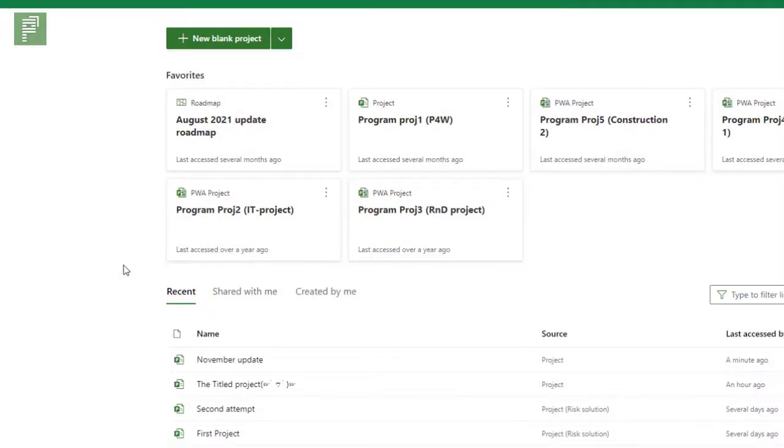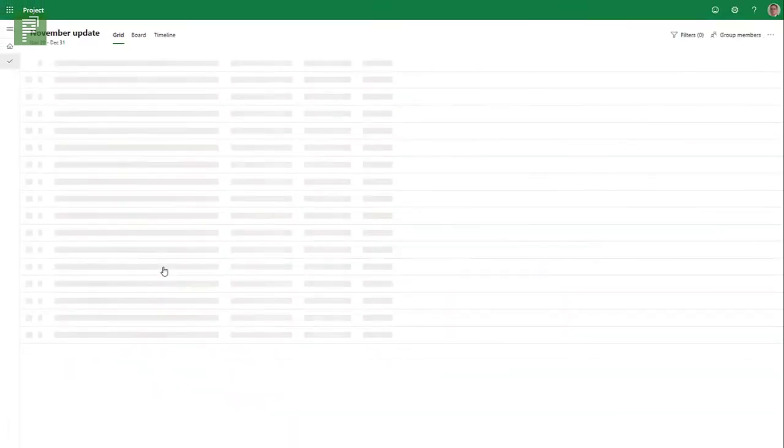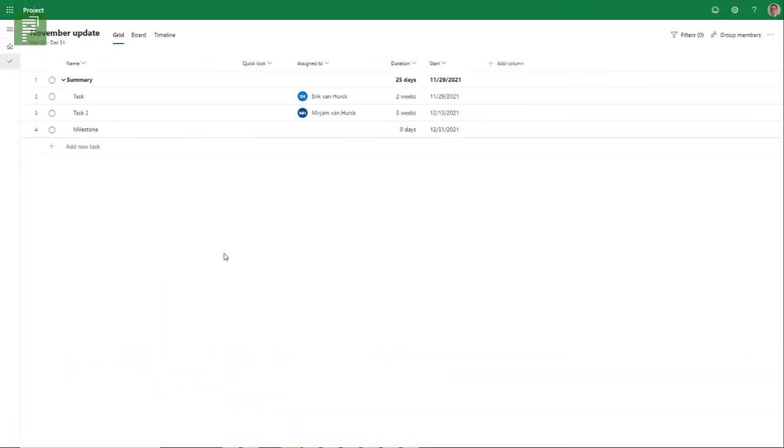But let's jump into the big update for the November installment of Project for the Web. This new feature is all related to conversations. We all know and love Microsoft Teams, and we frequently communicate through that channel. So it would make a lot of sense to have an instant win and combine the two worlds together. Microsoft has done just that.